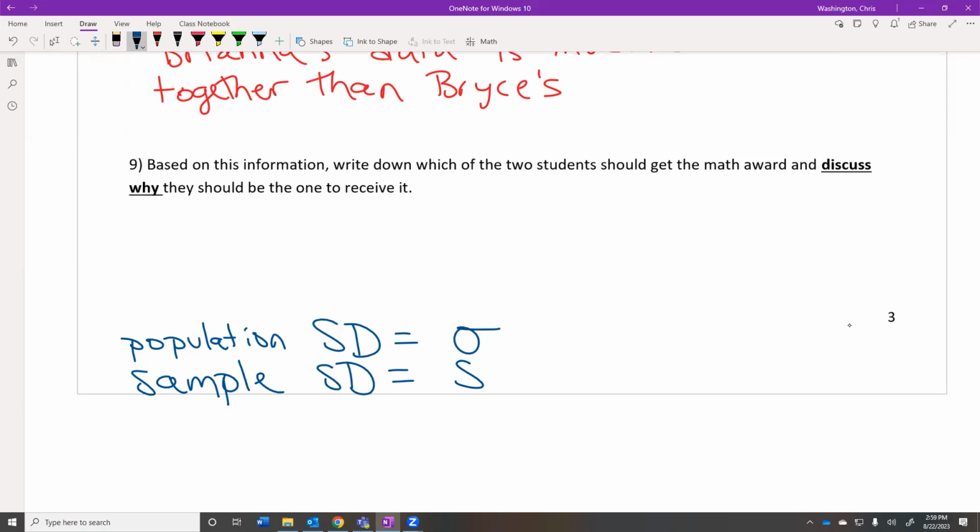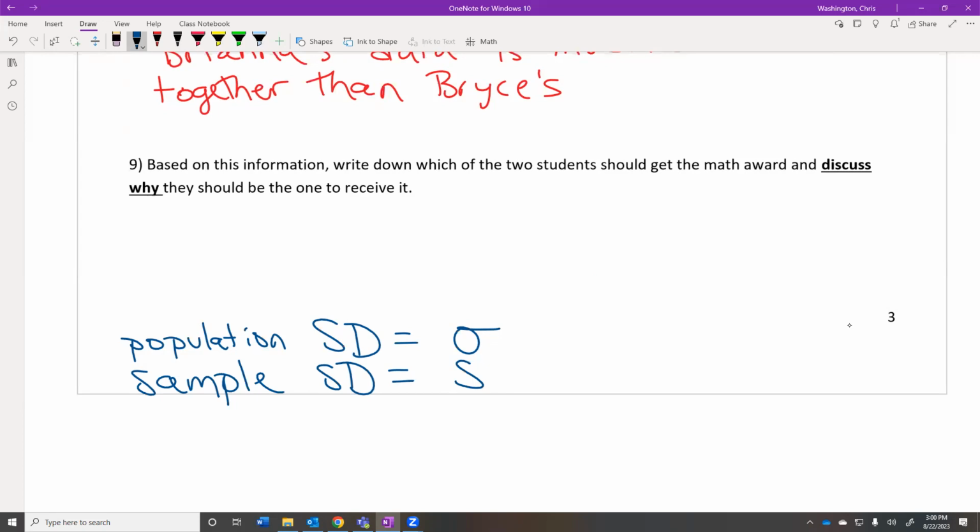Well, here's our first example of a number that describes a population versus a number that describes a sample. If I'm finding the standard deviation for Bryce, is the data I have for Bryce the population or a sample of the population?